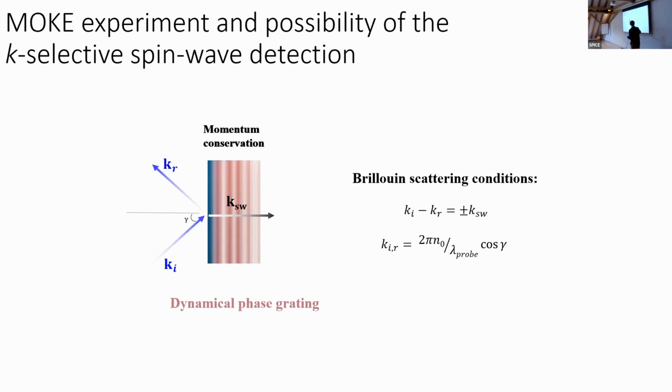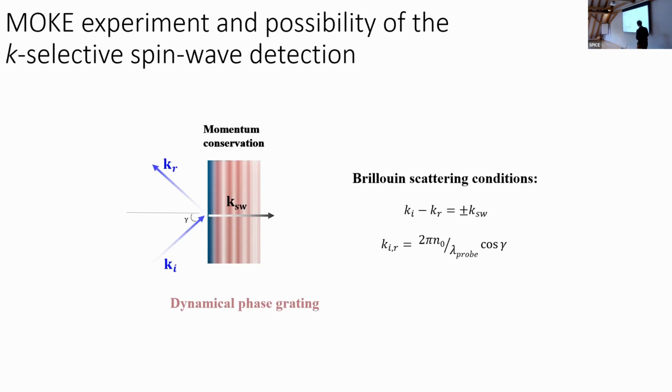You can see that the k vector of the wave which you detect depends on the k vector of the probe pulse which you are using to probe the dynamics. So the MOKE experiment provides the possibility of k-selective detection of the spin wave components of the wave packet. You can also see it a different way: when a spin wave propagates, it creates a sort of dynamical phase grating on which your probe pulse is diffracted.